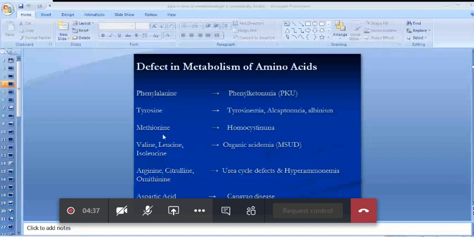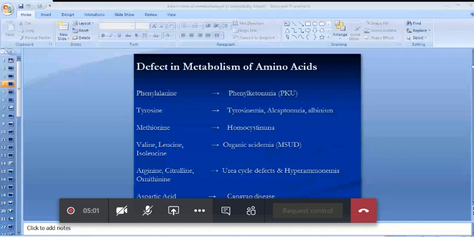No, ma'am, now it's the fourth slide. Fourth slide, defects in metabolism of amino acids. Yes, I think it is taking time, but the slides are changed. I think it will be fine maybe in 1 to 2 minutes. Just listen to me what I am saying. You can go through the slides later on. Okay, is that clear? Yes, ma'am.